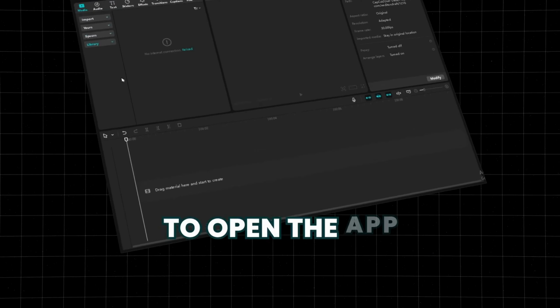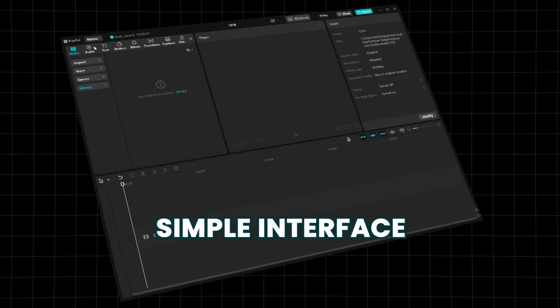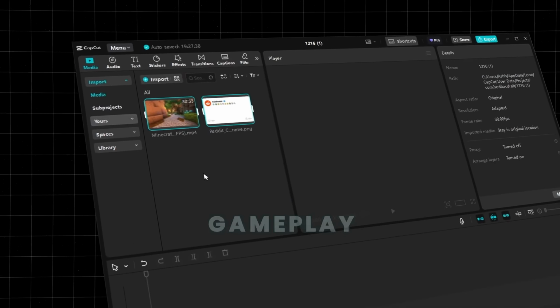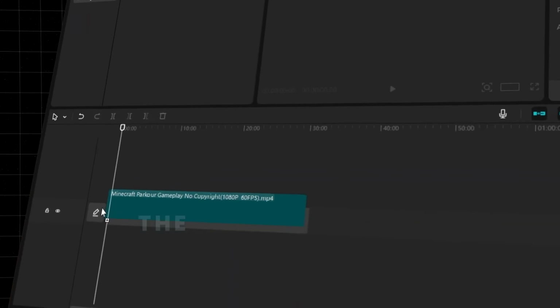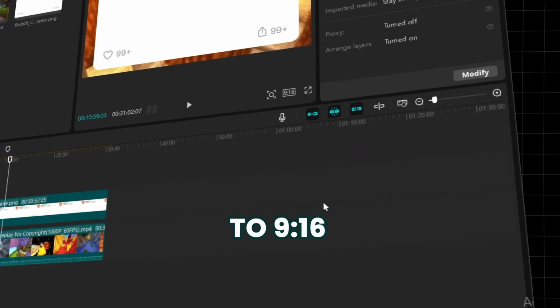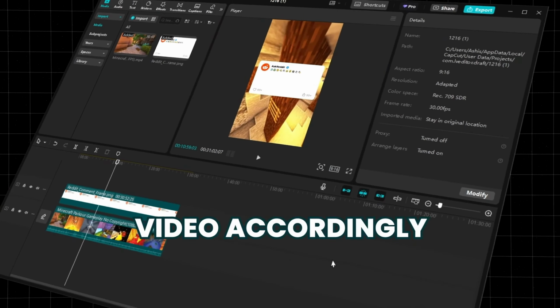When you proceed to open the app, you'll see this simple interface. Click on Create a Project and import downloaded template and gameplay. Select and drag the material down to the workspace box. Make sure to set the ratio to 9:16 and adjust the video accordingly.